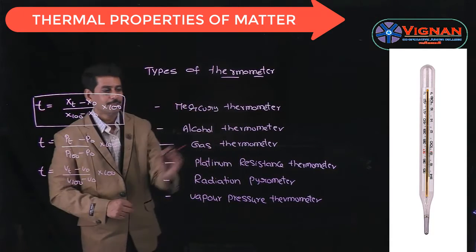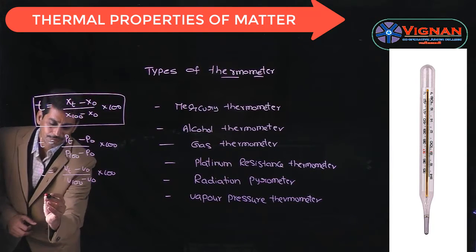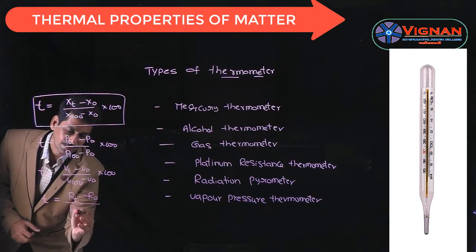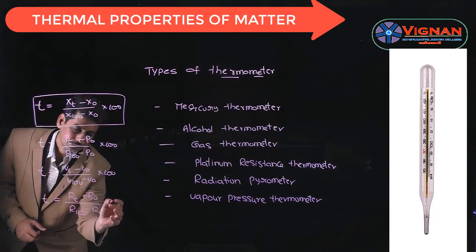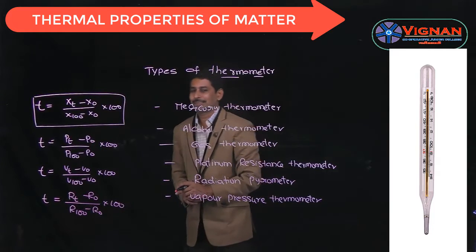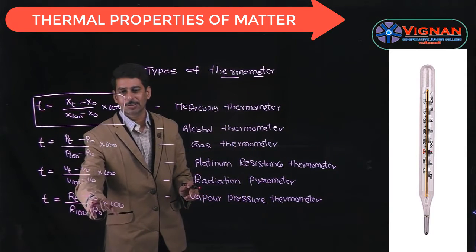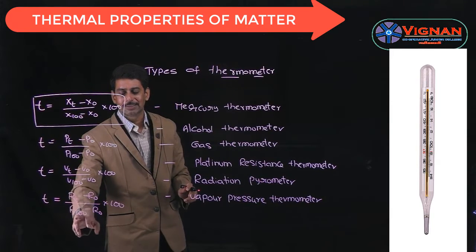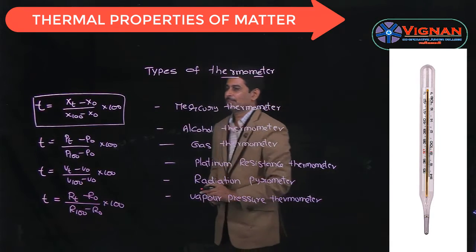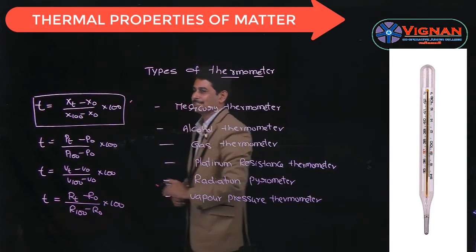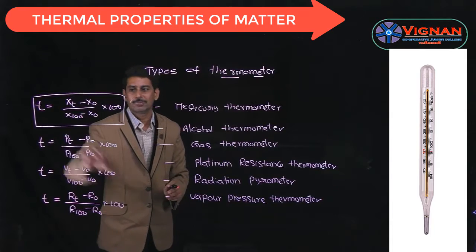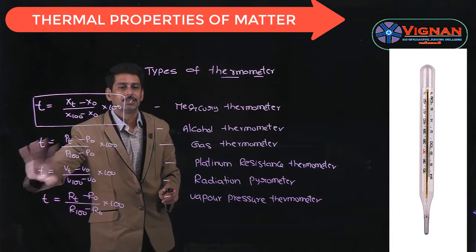And if you take the platinum resistance thermometer, the formula becomes T is equal to Rt minus R0 by R100 minus R0 into 100. Here if we change the temperature, there is a change in the resistance. R0 is the resistance at 0 degrees centigrade, Rt is the resistance at T degrees centigrade, and R100 is the resistance at 100 degrees centigrade. So we can frame the formulas by using the general relation T is equal to xt minus x0 by x100 minus x0 into 100, for all these kinds of thermometers.